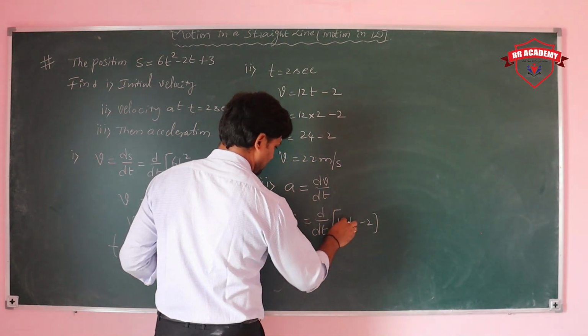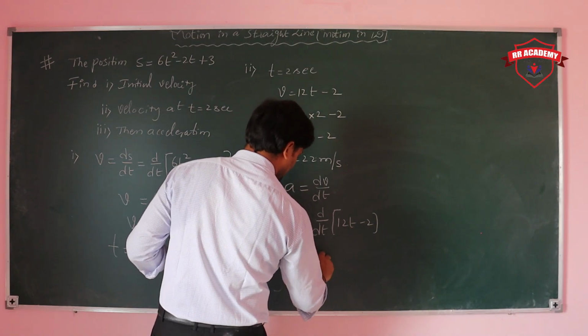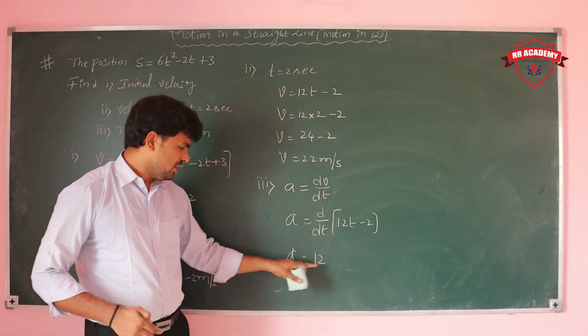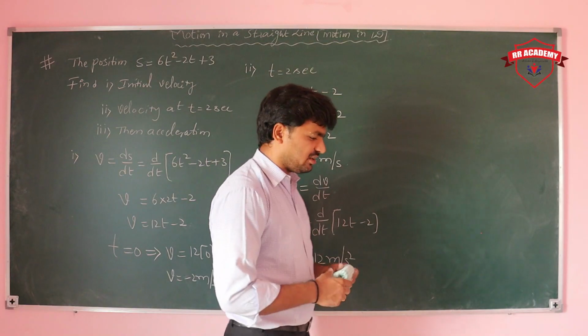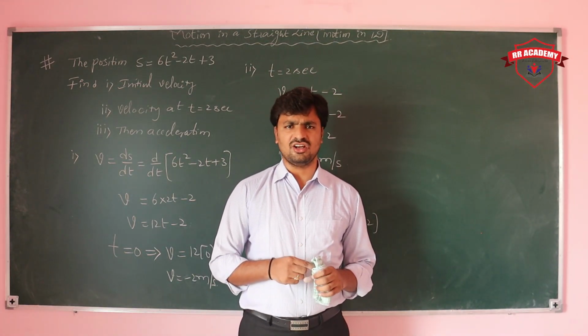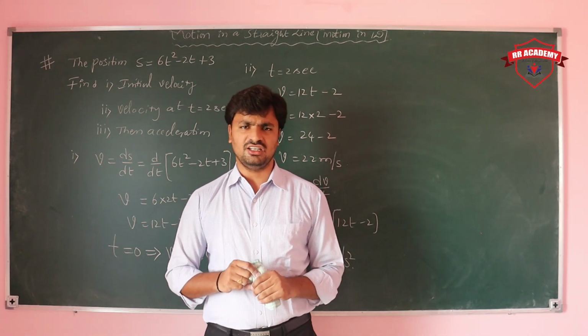So then that means 12t. Differentiation of 12t is 12, and differentiation of a constant is 0. Then 12 meters per second squared. So this is constant acceleration here. How do you find the constant acceleration? Actually, without solving also we can say that acceleration is constant.